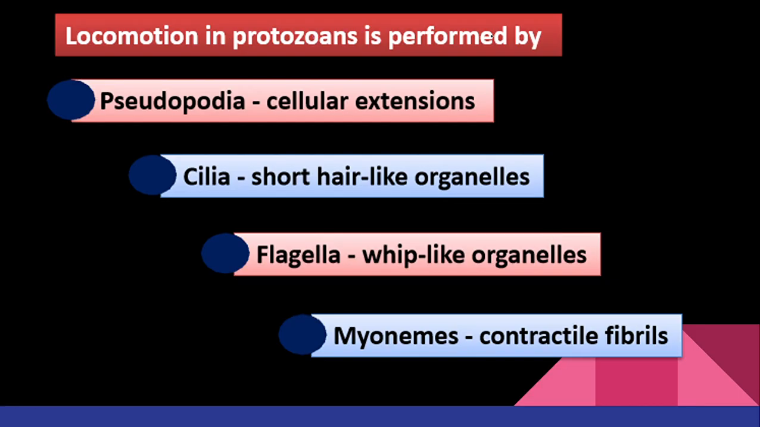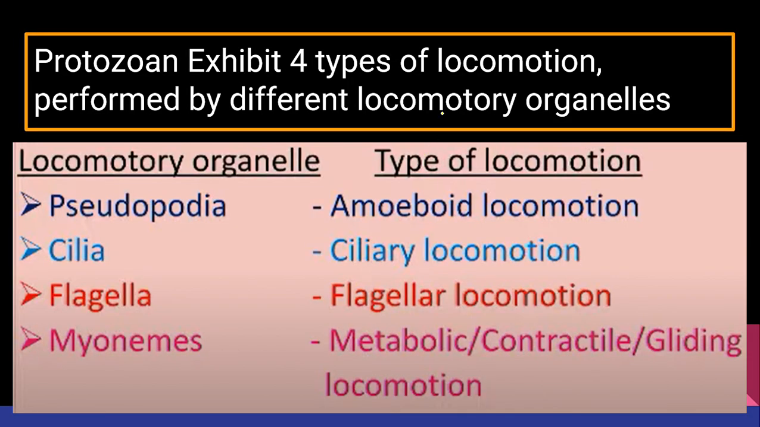Okay, now protozoa locomotion can be performed in 4 ways. What are the 4 ways? Number 1 is using pseudopodia, that is cellular extension. Using cilia, that is short hair-like organelle or structure. Using flagella, that is whip-like organelle. And using myonemes, that is contractile fibrils. For the time being, understand fibrils is nothing but fiber-like structure, thread-like structure. Right, one by one we are going to discuss each and everything.